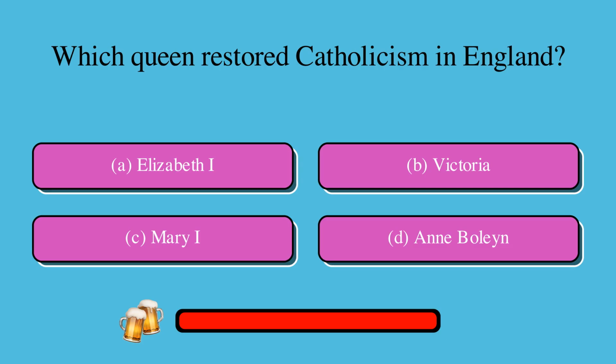Which queen restored Catholicism in England? Is it A. Elizabeth I, B. Victoria, C. Mary, or D. Anne Boleyn? The correct answer is C. Mary I.